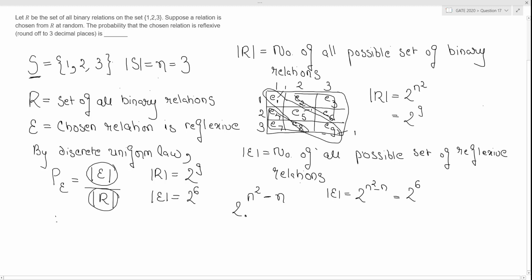Now by plugging it in this formula, the probability is nothing but 2 to the power 6 by 2 to the power 9, which is nothing but 0.125. So what is our answer to this question? The probability that the chosen relation is reflexive will be 0.125. I hope you got this. Thank you.